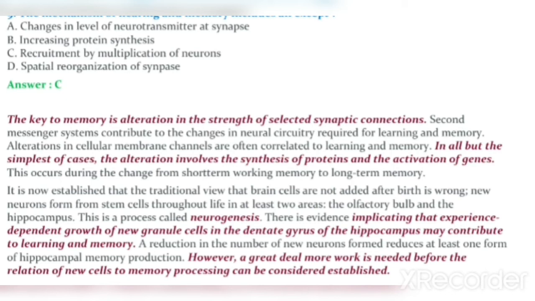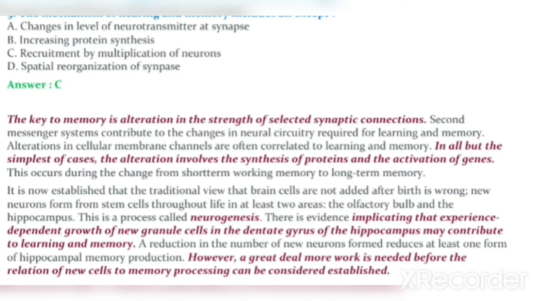It is now established that the traditional view that brain cells are not added after birth is wrong. Now new neurons form from stem cells throughout life in at least two areas: one, the olfactory bulb, and two, the hippocampus. This is a process called neurogenesis.